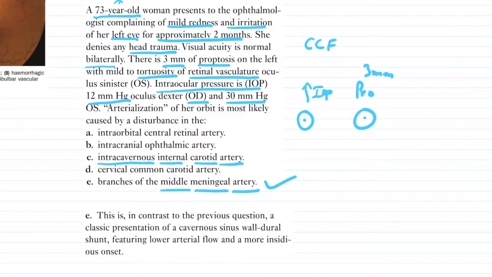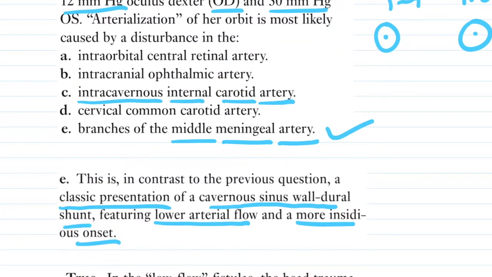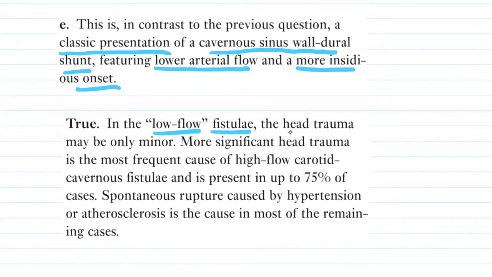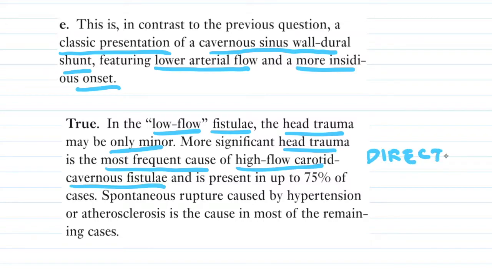The answer is E. So this is in contrast to the previous question, a classic presentation of the cavernous sinus dural wall shunt featuring low arterial flow and a more insidious onset. So as you can remember, an indirect carotid cavernous fistula will involve meningeal arteries, and that is how the shunts are formed. In low flow fistula, the head trauma may be only minor. More significant head trauma is the more frequent cause of high flow cavernous fistula or direct cavernous fistula.